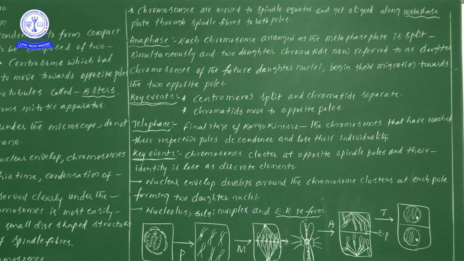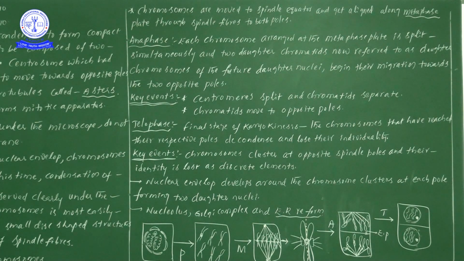What are we understanding here? When spindle fibers, listen carefully, are attached at the kinetochore regions, these chromosomes start to move towards the spindle equator, exactly at the center of the cell, and get aligned along the metaphase plate.